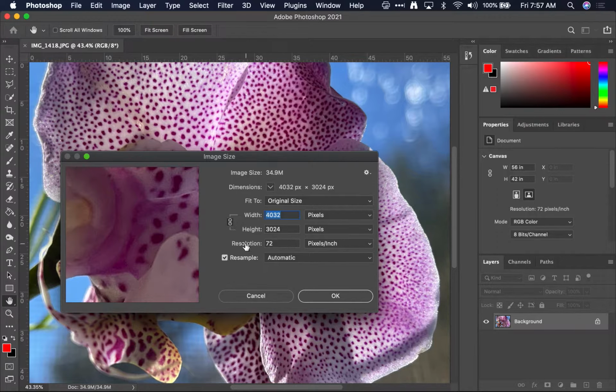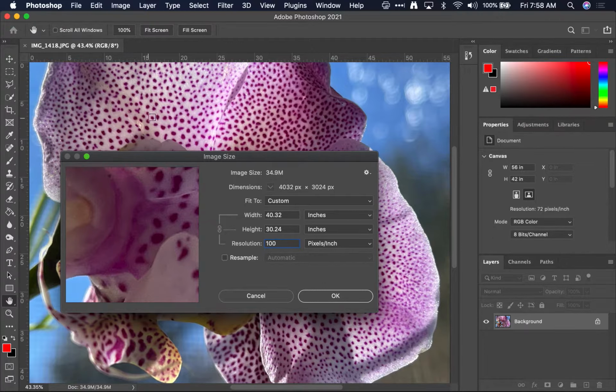I also want you to notice the word resolution. Now, I'm going to turn off this resampling and watch what happens when I change the number for this resolution to 100. Watch the width and the height. You'll notice that because I'm not resampling, I'm telling Photoshop, hey, this image, even though it has 4,000 pixels, I want those pixels printed at 100 pixels per inch.